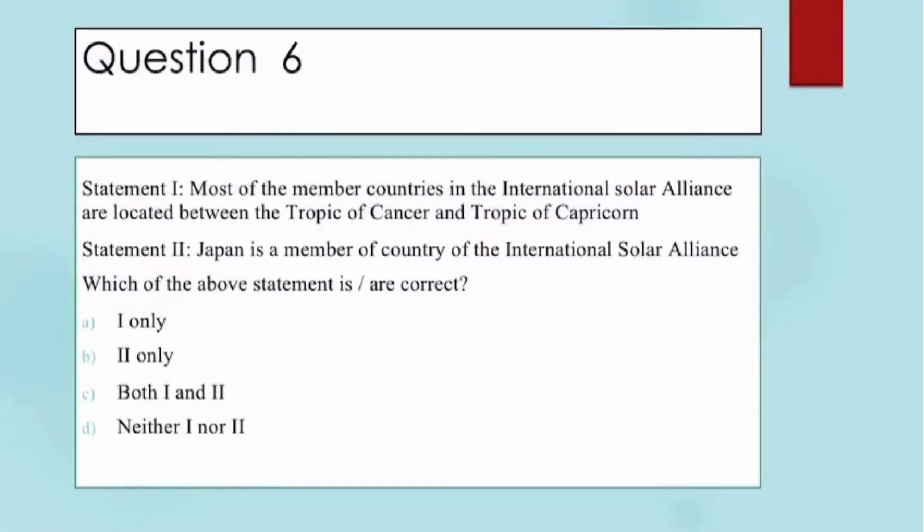Sixth question, there are 2 statements here. We need to choose the option which has the correct statements. First statement, most of the member countries in the International Solar Alliance are located between the Tropic of Cancer and Tropic of Capricorn. This statement is true. We call them sunshine countries. Second statement, Japan is a member country of the International Solar Alliance. This statement is also true. So option C, both 1 and 2 is the right answer.